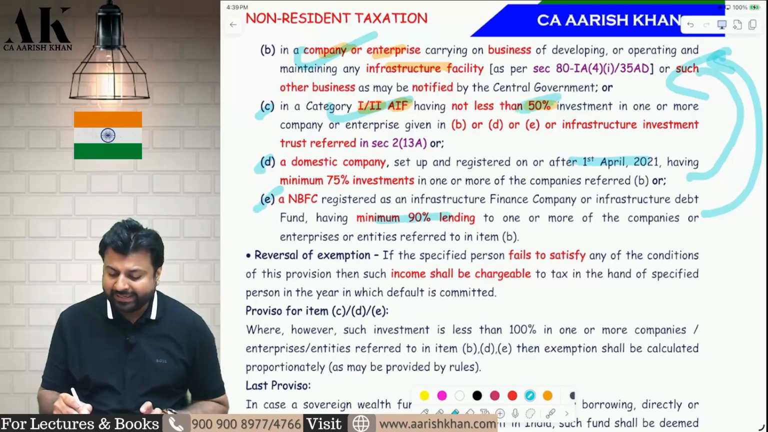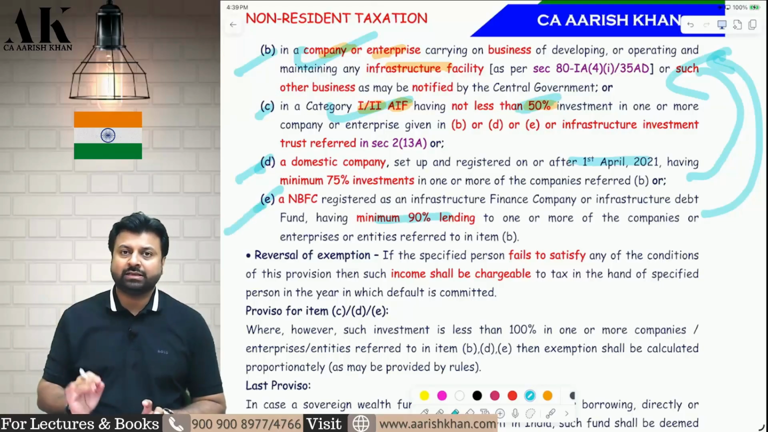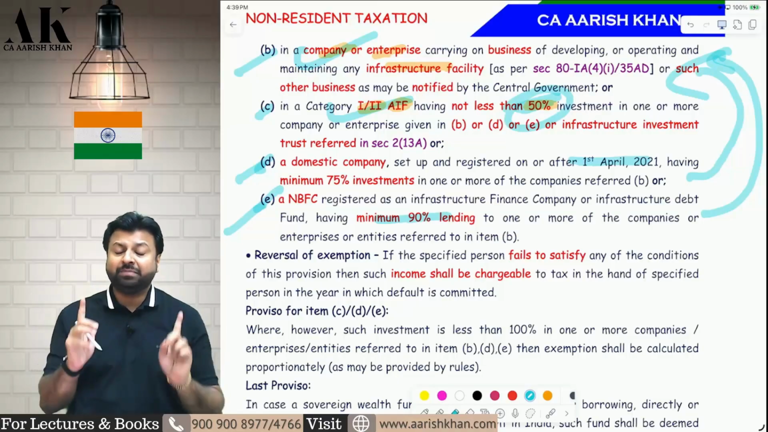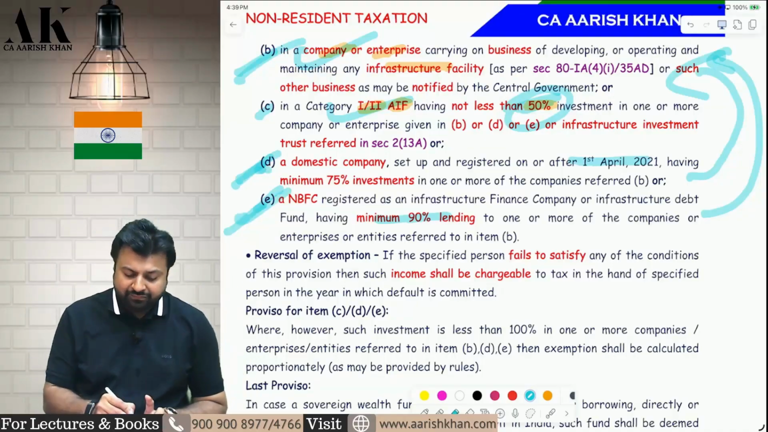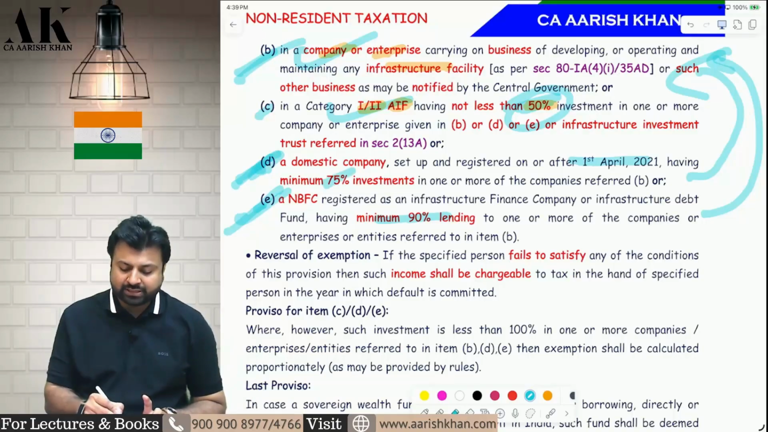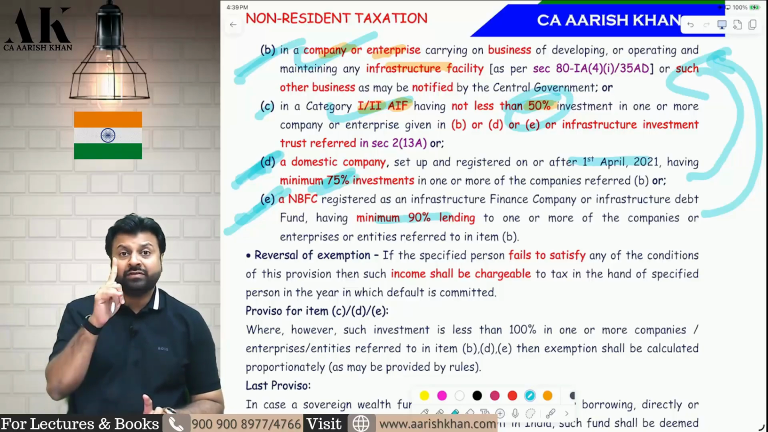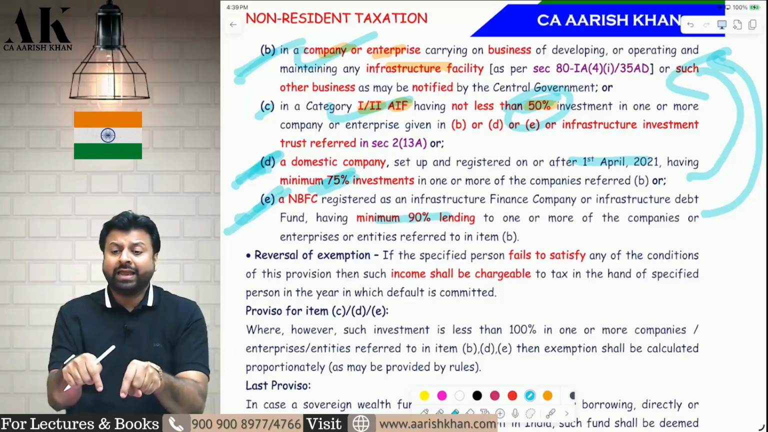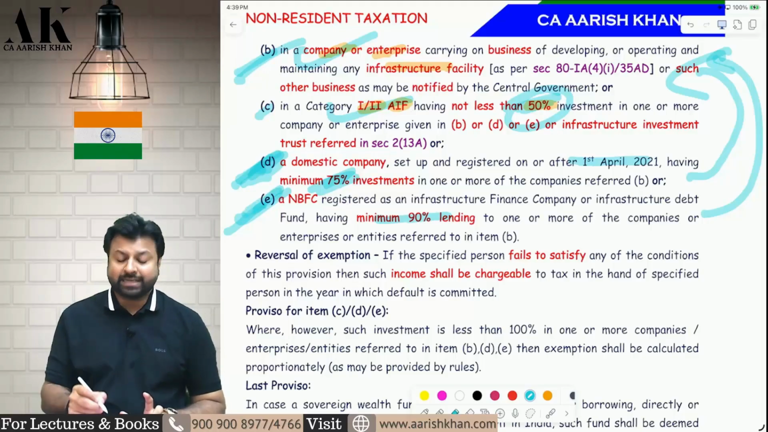See, for point number C, if you invest 50% in B, D and E, then you are eligible for exemption. So suppose you invest 60%, then you are eligible, but only 60% of dividend, interest, capital gains will be exempt. If you want 100% exemption, then the entire 100% should be invested in B, D and E. Similarly, for point number D, what is the criteria for exemption? 75%. If you invest 75%, then you are eligible for exemption. But in that case, only 75% will be exempt. If you want the entire 100% to be exempt, then the entire 100% should be invested in what? Category B company. Similarly, for point E, 90% is the criteria for exemption.